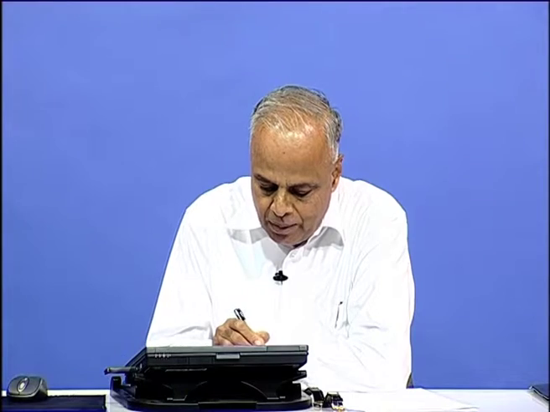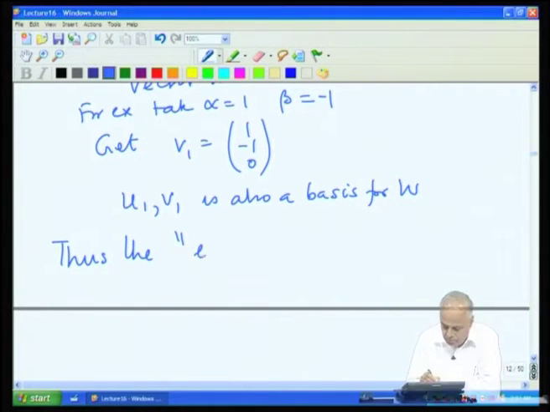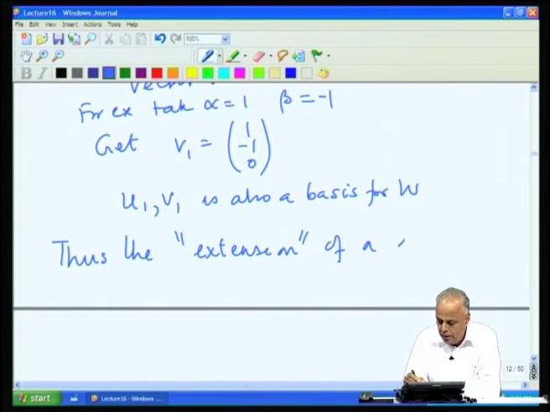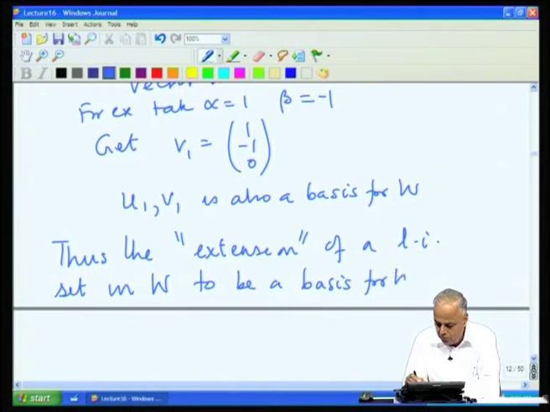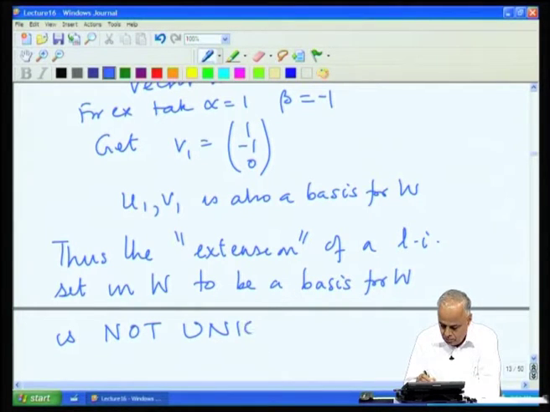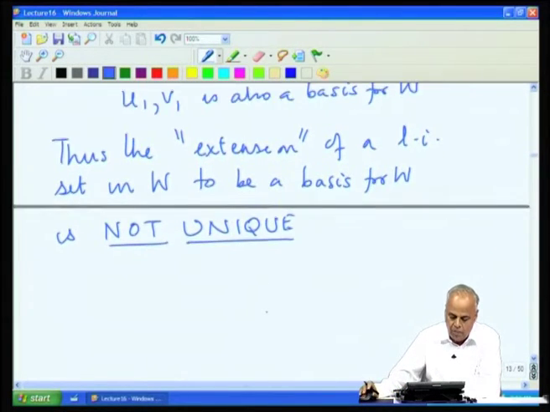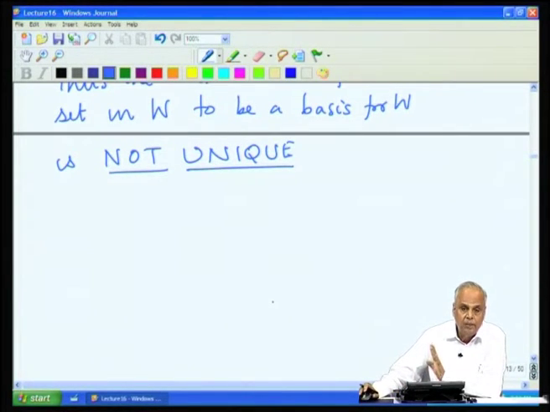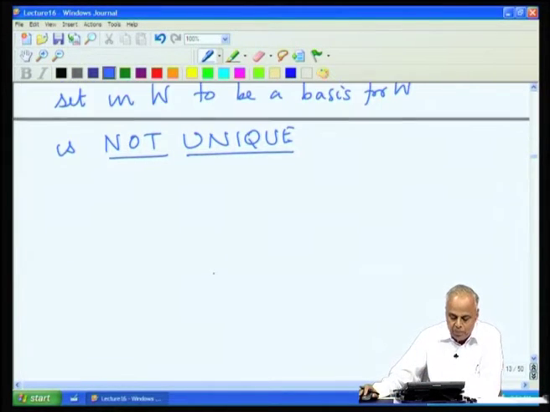Thus, the extension of a linearly independent set in W to a basis for W is not unique. However, the fact of the matter is that we can always extend, there should be at least one extension, that is what is important for us.